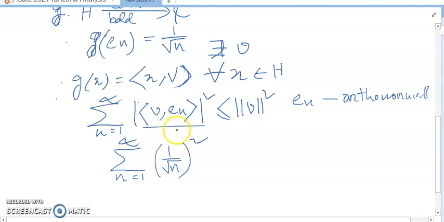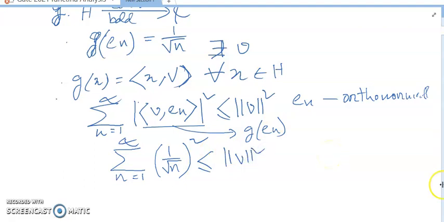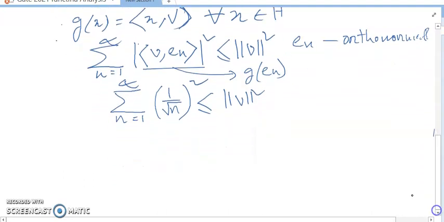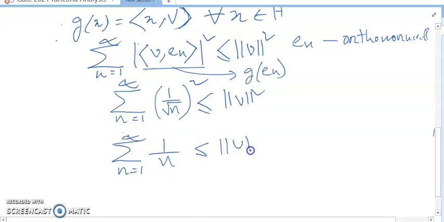So the sum to infinity of 1 by n is less than or equal to norm of v whole square, which is finite. But it is not finite, because we know this is a divergent series. A divergent series is not finite.